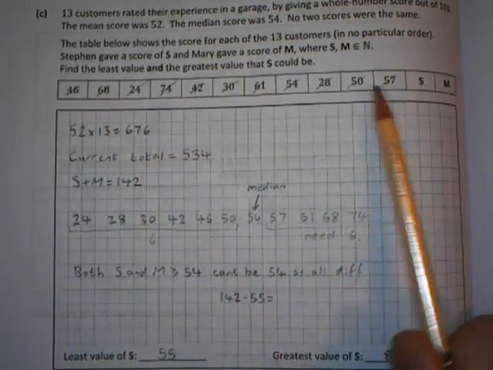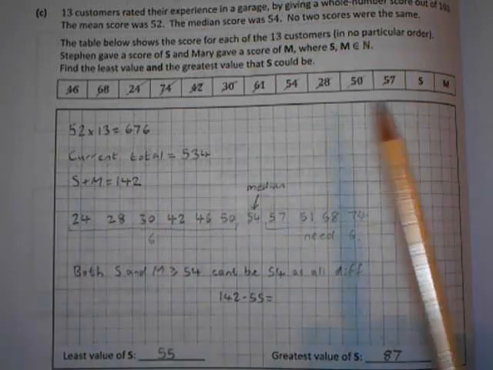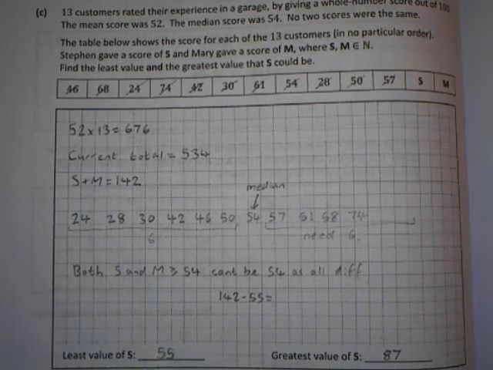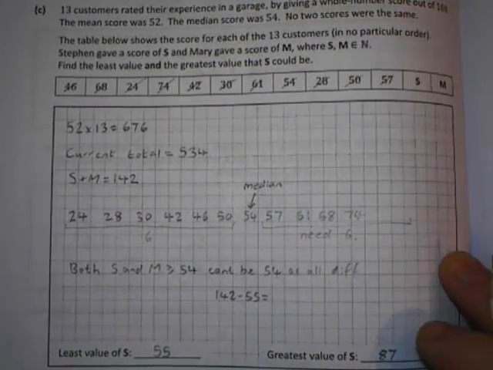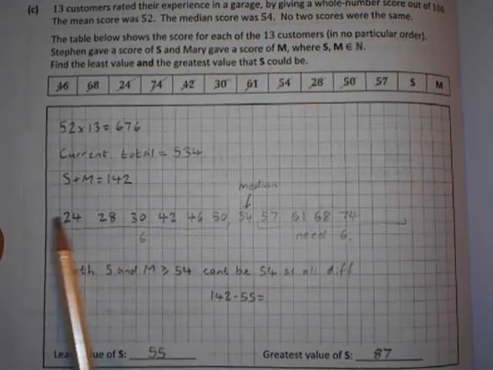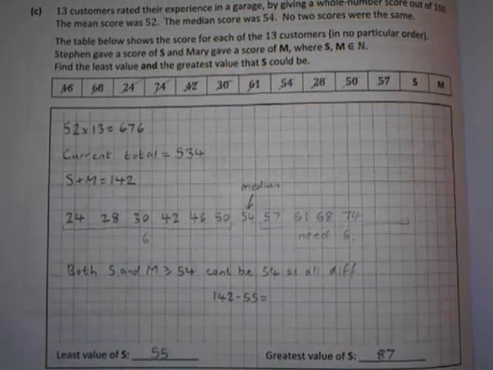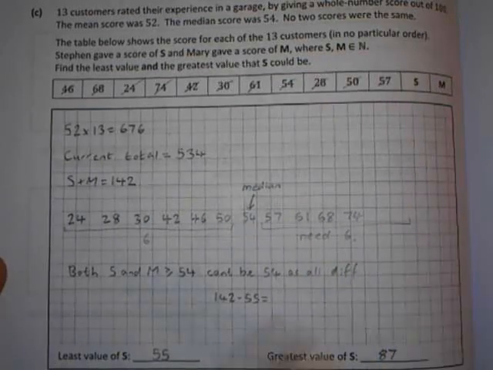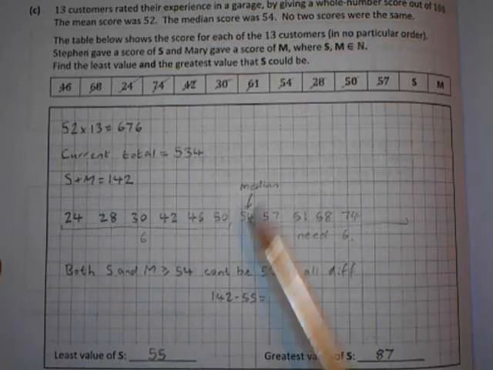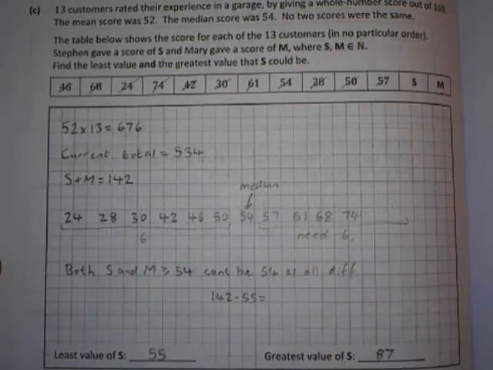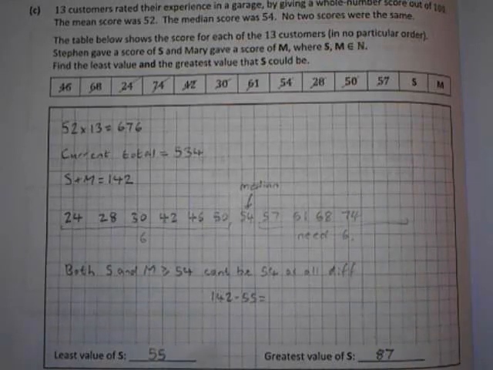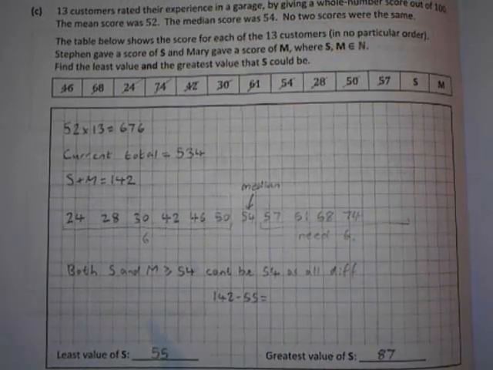Add up what you've got, take that from 676, and you'll find out that the two missing ones, M and S, is 142 altogether. So that's useful to know. Then the only other bit of information they give you is that the median's 54. So if you put them all in order, just the ones that you've got, leave out M, leave out S, you'll notice that the median is only in the middle there, so only 54. This one here is only in the middle if S and M are both above 54. So that's something useful to know as well.